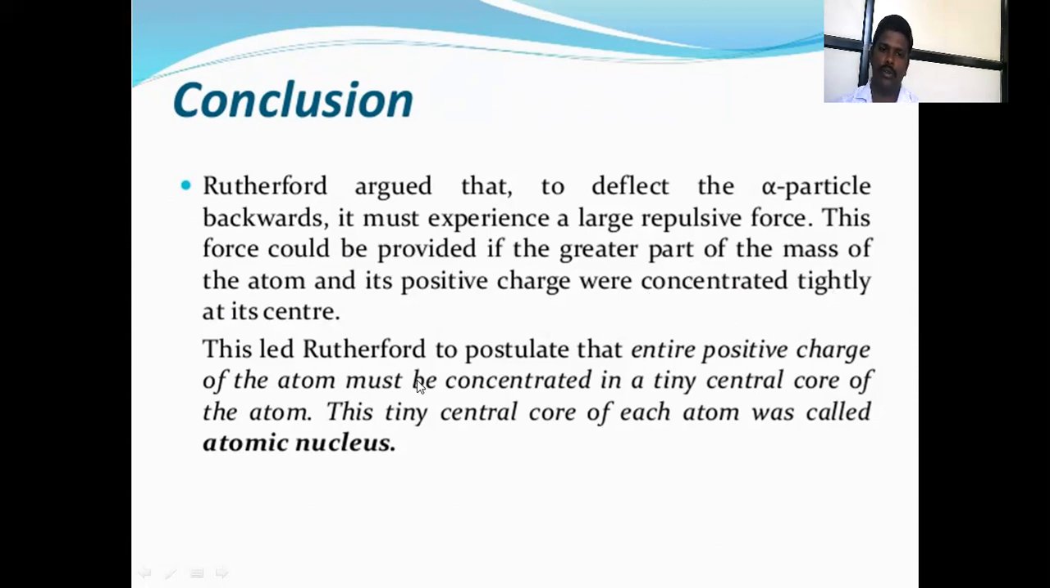This led Rutherford to postulate that the entire positive charge of an atom must be concentrated in a tiny central core of the atom. This tiny central core of each atom is called the atomic nucleus. Rutherford introduced the nucleus. What is meant by nucleus? The nucleus is the central core part of the atom. It consists of protons and neutrons. This is the conclusion of the Rutherford atomic model, the Rutherford atomic theory.